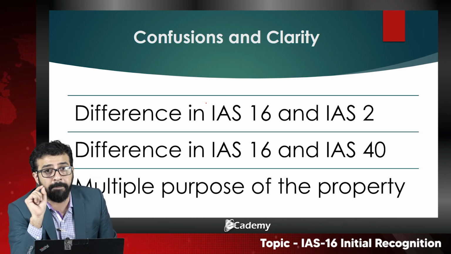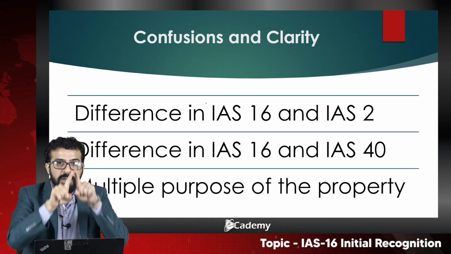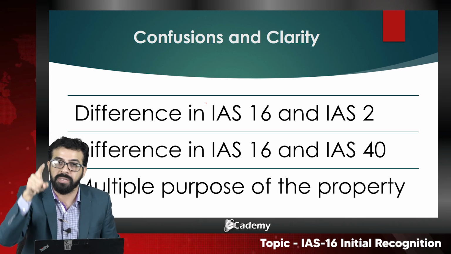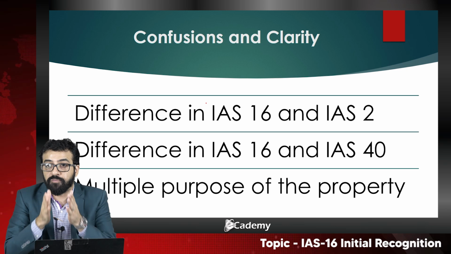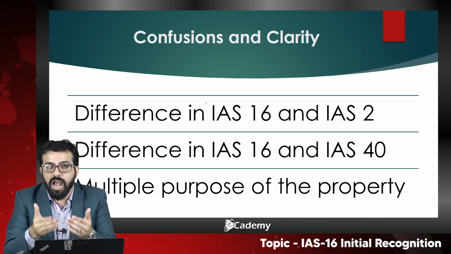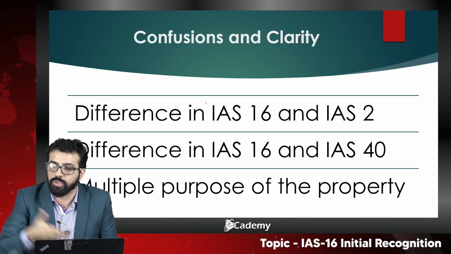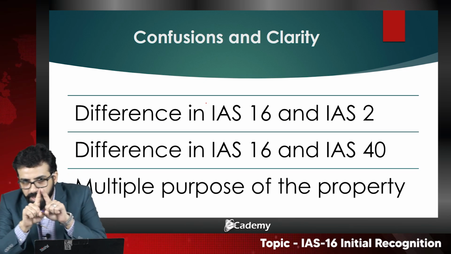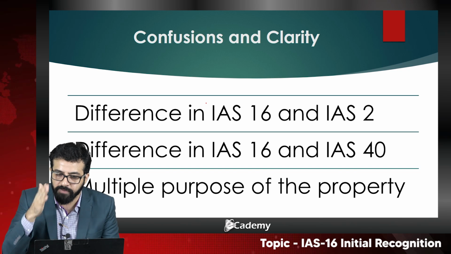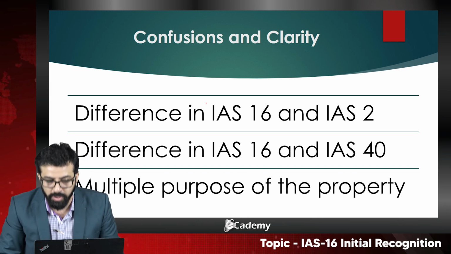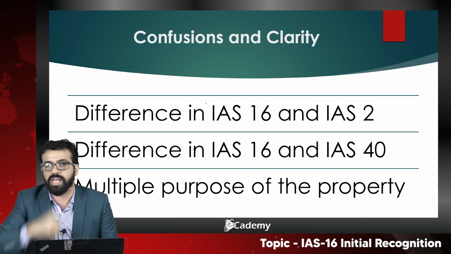But the produced fabric would be the inventory of that textile company, because the fabric is not being held for consumption. The fabric is being produced for sale. So remember the difference of purpose, and you need to be very clear between choosing IAS 16 and IAS 2.